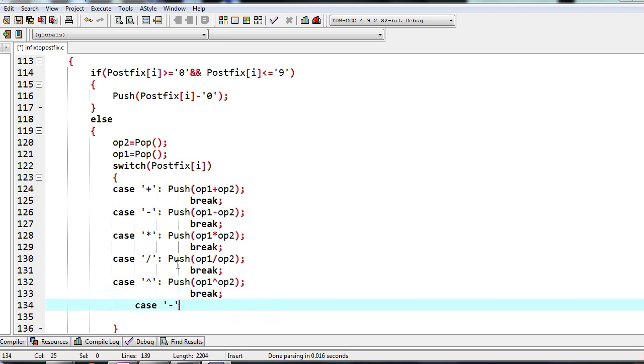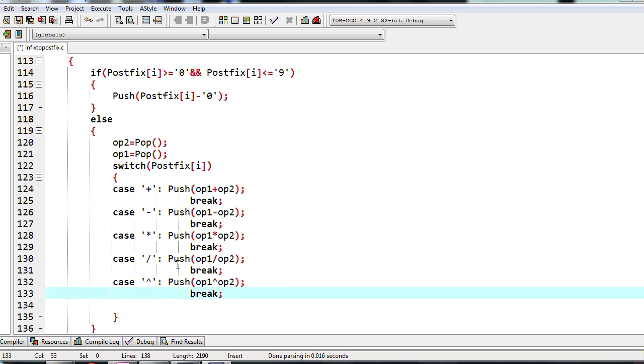That's it. So that's all. We don't have any further operators. See, we will not consider opening and closing parenthesis here because this is already converted to postfix form, which is not going to have those two symbols. So this is your push operation that you are doing based on the operator that you have. You have popped two elements, you have performed some operation, and you are pushing that to the stack.